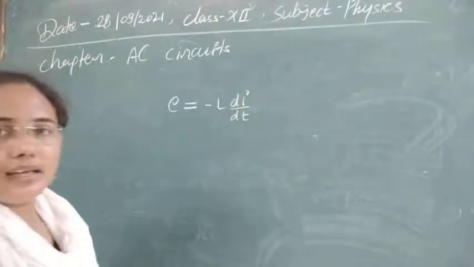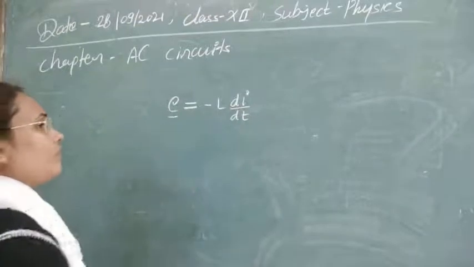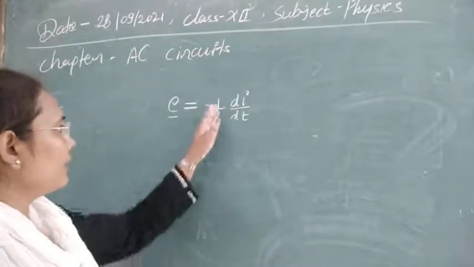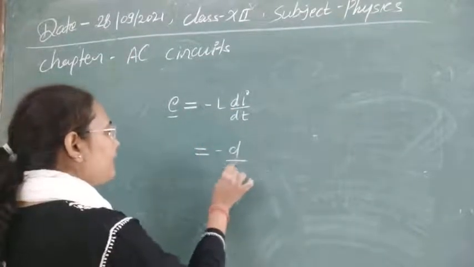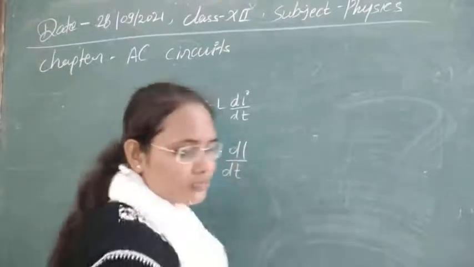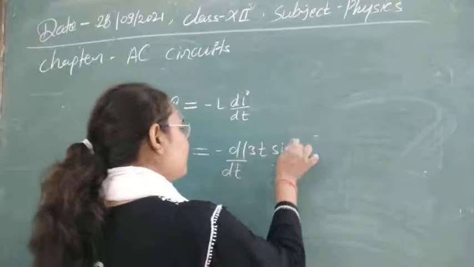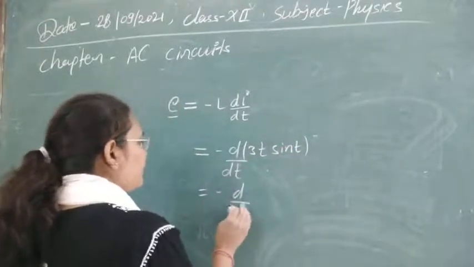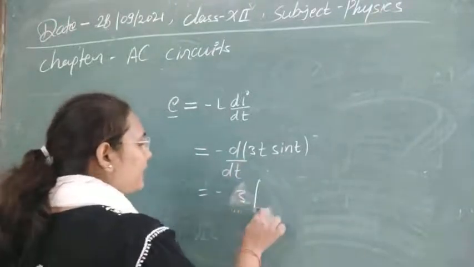As the value of I is given in our question, we have to find the potential induced in the inductor that has value 1 Henry. So we write 1 times d by dt of I, and this I has value 3t sin t. Now let's solve this. As this is a product, we can take 3 common.